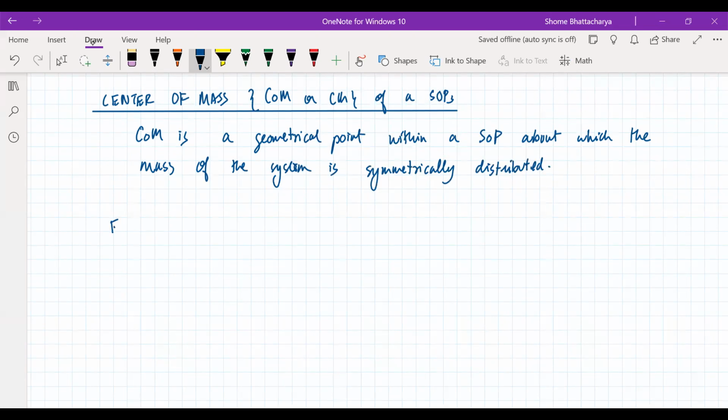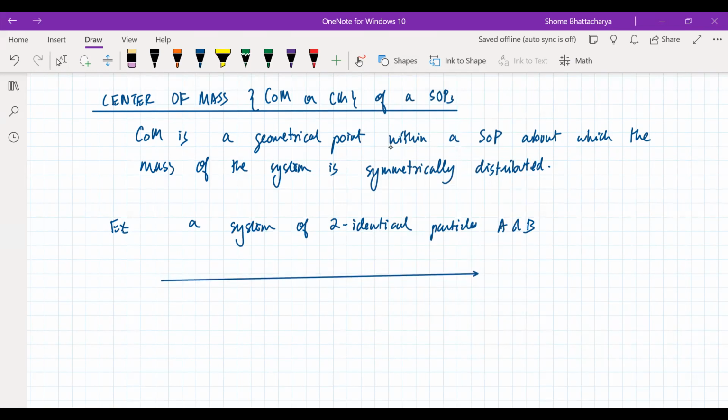Okay, so at a very simple level, for example, if we have a system of two identical particles, let's say A and B, and let's say I have set up the system such that I have taken my x-axis as the axis joining the position of the two particles. So I have particle A over here, it's of mass m, and it is at some x coordinate, let's say x1.